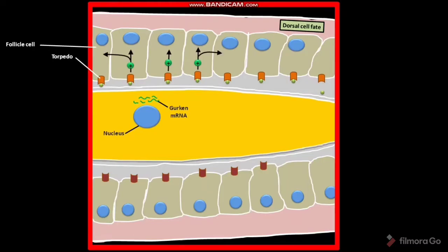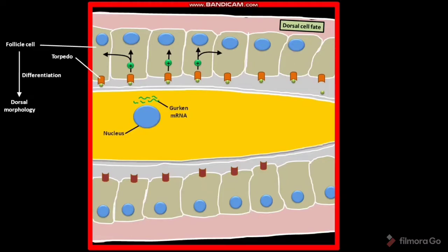As a result, each Gurken protein receiving follicle cell undergoes differentiation to produce a dorsal morphology, meaning the follicle cells become more columnar. This establishes the dorsal-ventral polarity in the follicle cell layer that surrounds the growing oocyte.